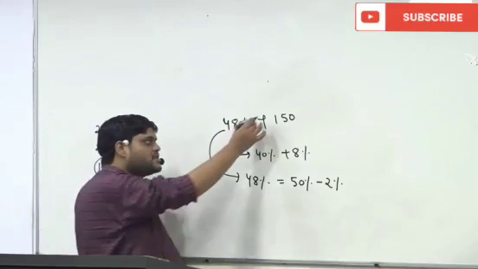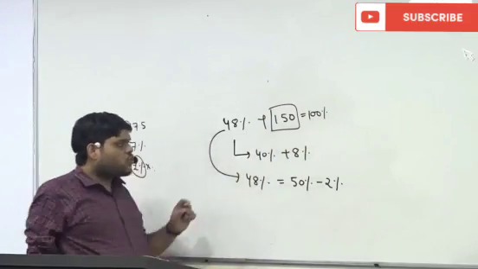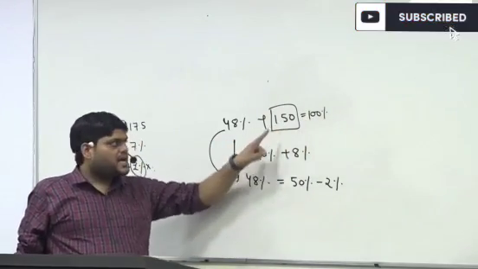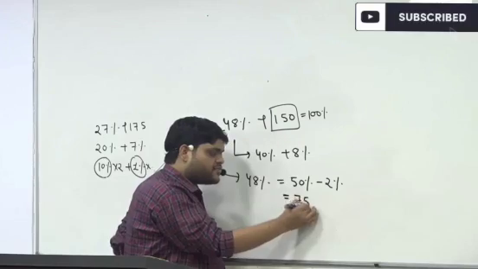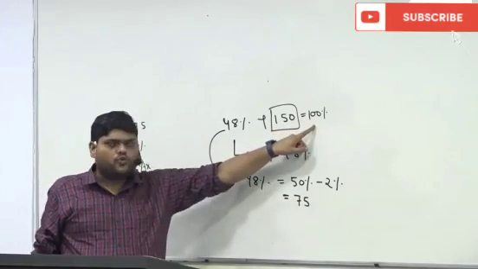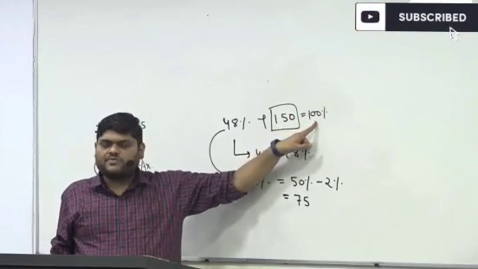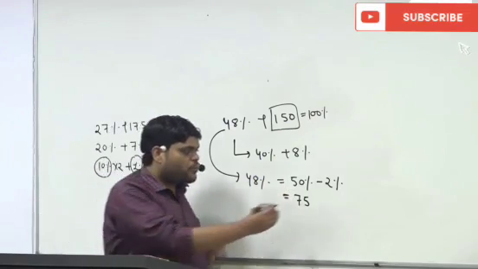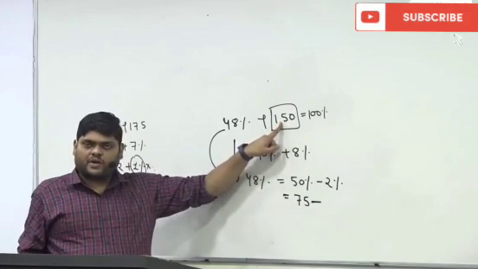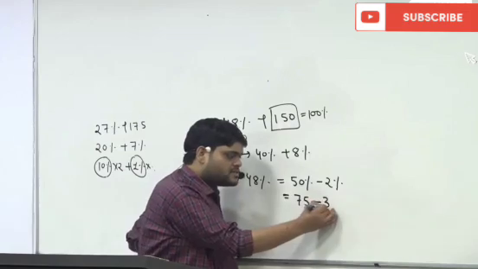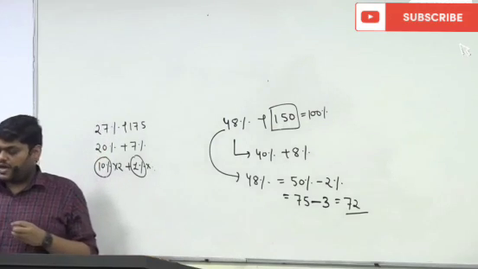And we know this is equal to 100%. So what is the 50% of this number? If this is 100%, 50% of this number becomes 75. How come? Just divide by 2. Because if I divide by 2, this becomes 75 and this becomes 50%. What is 2% of this number? 10% is 15, 1% is 1.5, so 2% becomes 3, and the answer becomes 72. And you can directly do it.